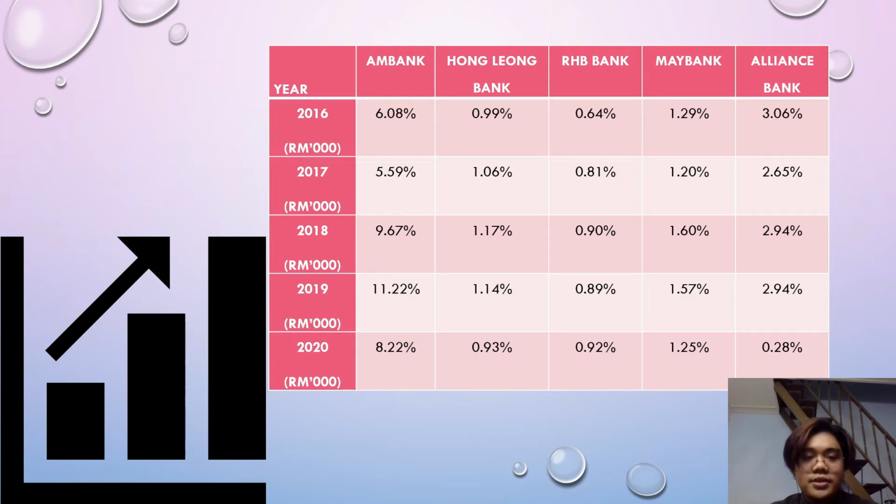In a nutshell, this indicates that Mbank generates profits from its returns by utilizing its assets compared to other banks.